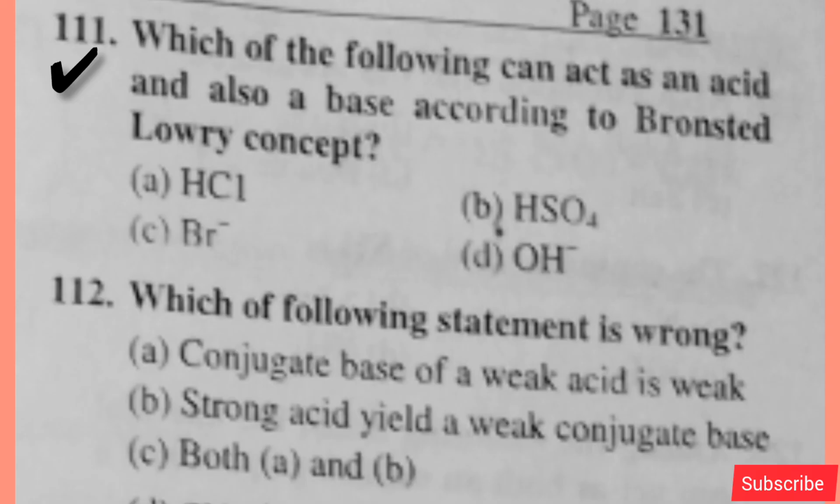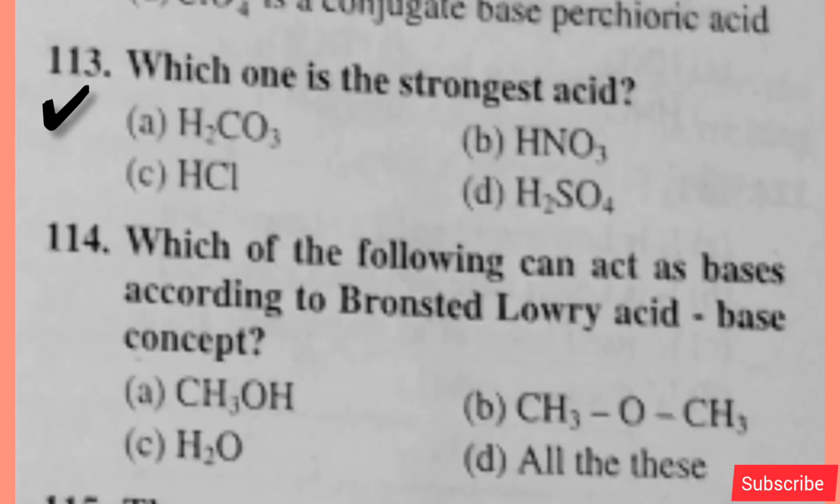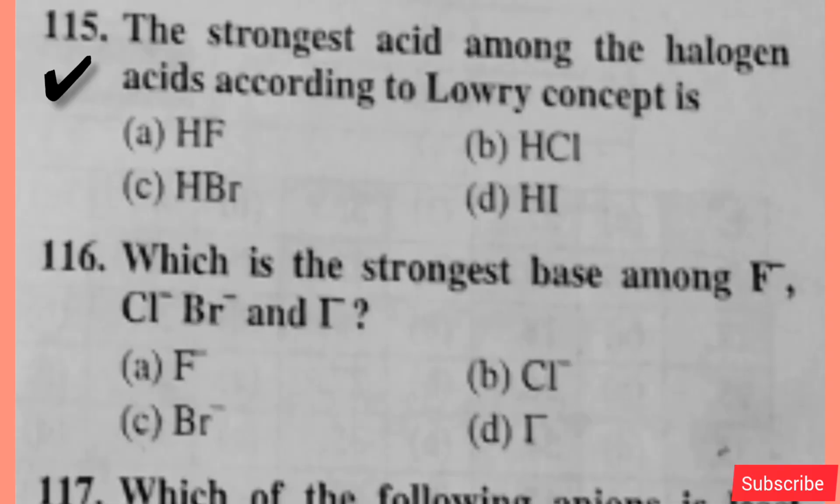Which of the following can act as an acid and also a base according to Bronsted-Lowry concept? Option B is right. Which of the following statements is wrong? Option A is right. Which one is the strongest acid? Option C is right. Which of the following can act as bases according to Bronsted-Lowry acid-base concept? Option D is right. The strongest acid among the halogen acids according to Lowry concept is, option D is right.